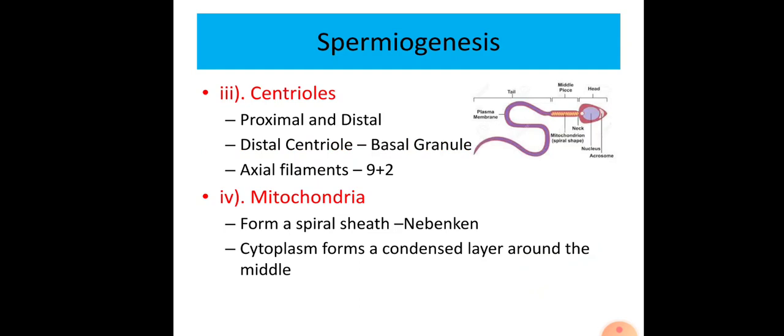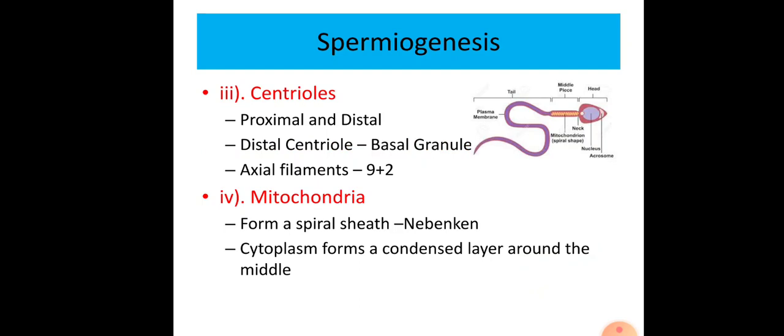The next change occurs in centrioles. There are 2 centrioles in the spermatid. The first is the proximal centriole, and the second one is the distal centriole. The distal centriole acts as the basal granule and gives rise to axial filaments.